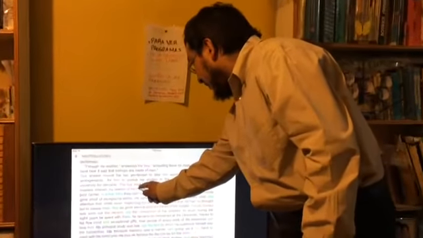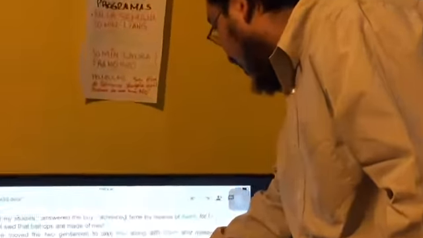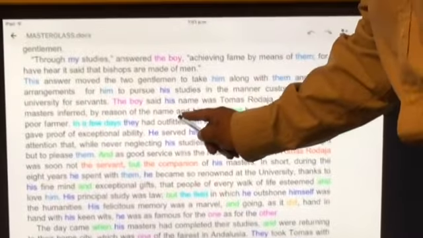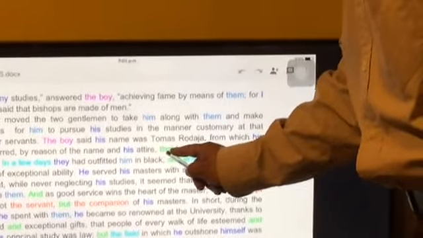The boy said his name was Thomas Rodaja, from which his master inferred by reason of the name and his attire that he was the son of some poor farmer.